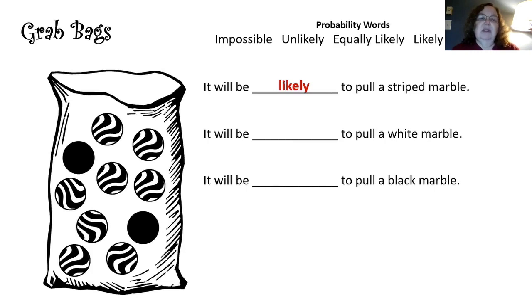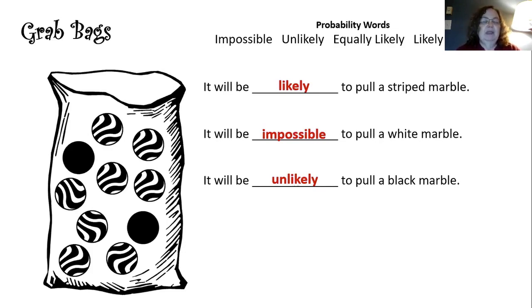Let's look at the next one. It will be blank to pull a white marble out. What would you choose? Impossible. There are no white marbles at all. I can't pull any. Let's look at the next sentence. It will be blank to pull a black marble. What would you choose for that? Did you say unlikely? Because you could pull it, but there are so few in there, you probably wouldn't pull those.